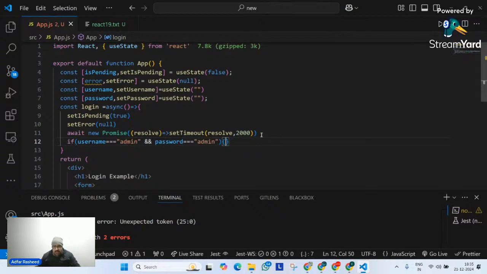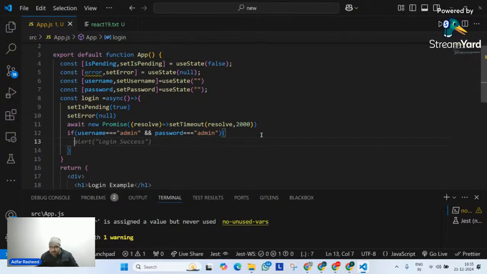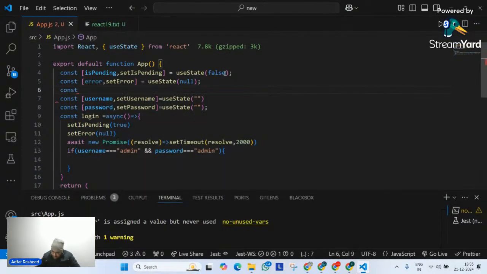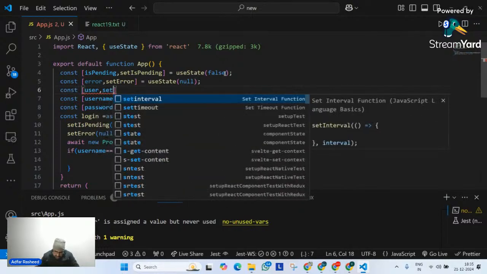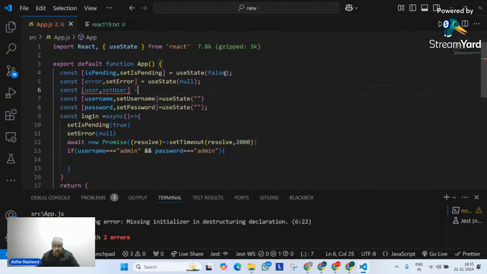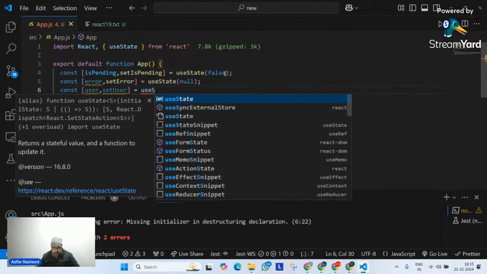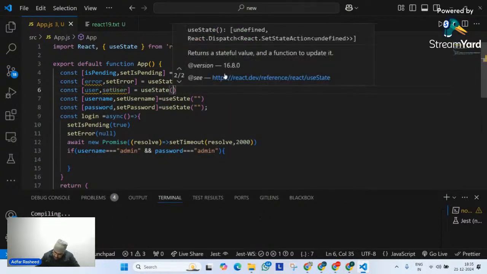You can see what I'm doing is I'm simply telling it if username is equal to admin, password is equal to admin, in that particular case, let me define one another state. You will see how many states I'm defining. user, setUser is equal to useState, and by default I will set it empty.